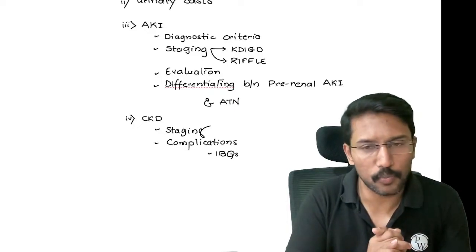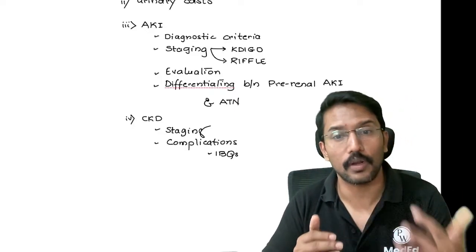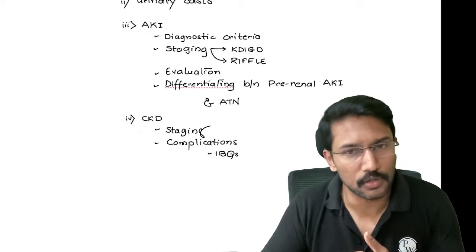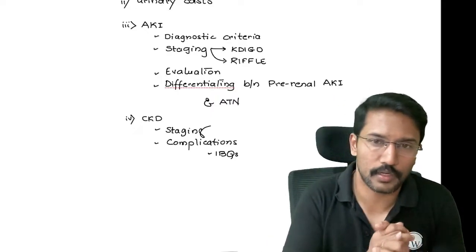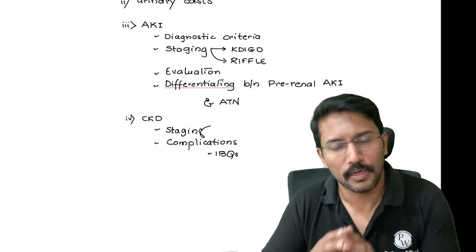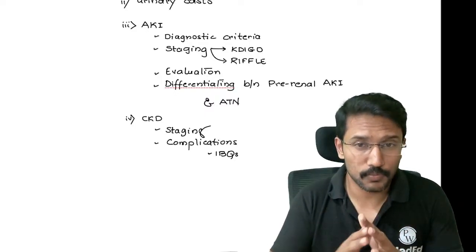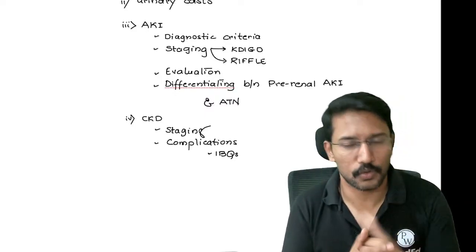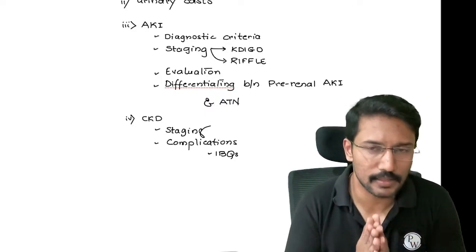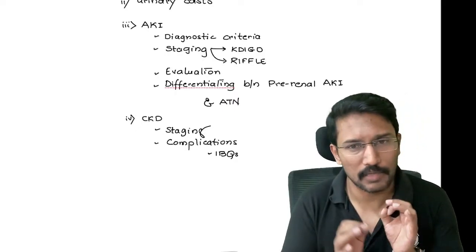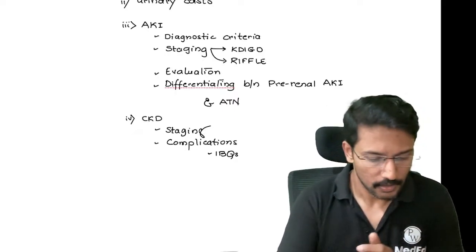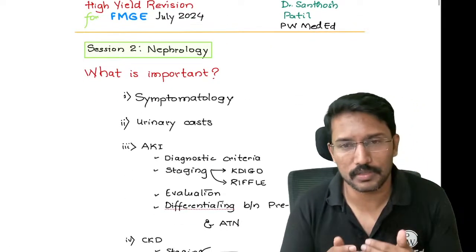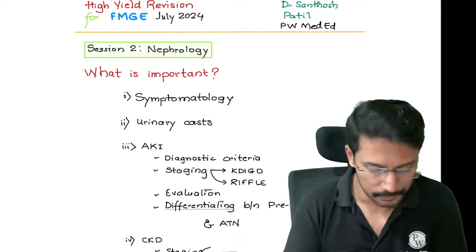But apart from these 4 topics, there is one more important topic, which is glomerular disorders. The post-streptococcal glomerulonephritis, then various other forms of acute glomerulonephritis, RPGN. But most of the questions that are asked from the glomerular disorders come from pathology. There is hardly anything from medicine. That is why we are not wasting our time there. If you have done that topic from pathology, that is more than enough. So we'll start with the symptomatology first, because that will help us to recognize diseases.